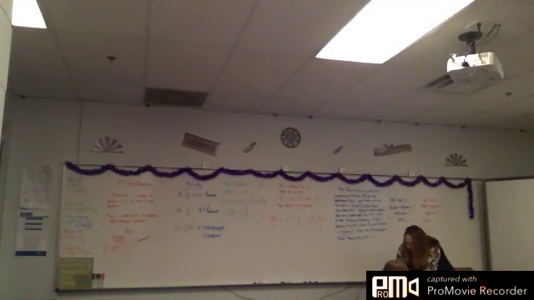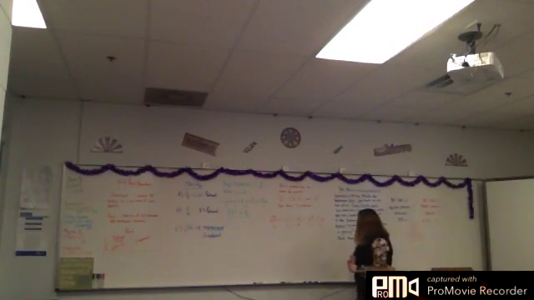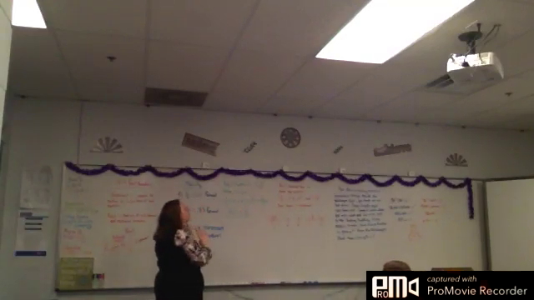And it says, how much further is group A from the block than group B? So what do I have to do? 825 minus 632. Good, what do you get? 193. So they're 193 meters further away. Group A is. Yes. Okay, they traveled a little bit more of a distance.